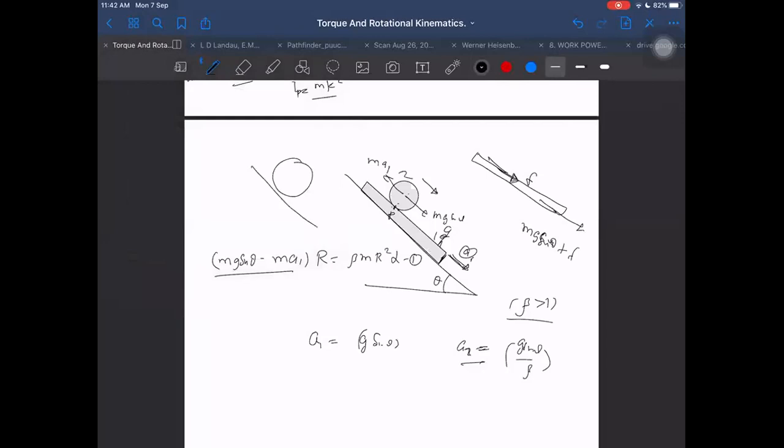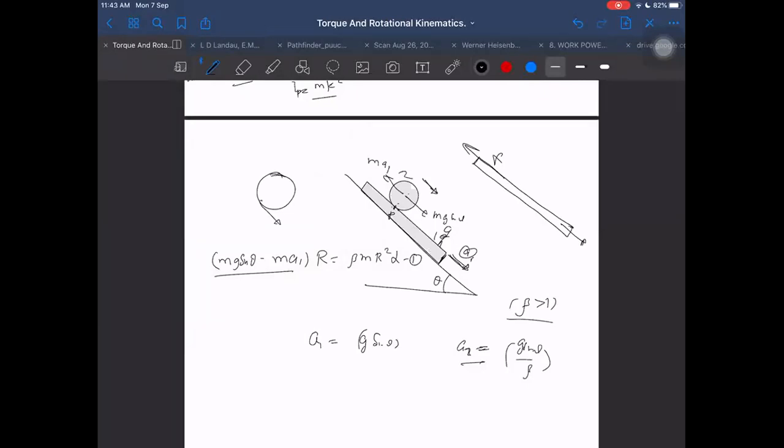Yes, sir. Tendency to go. On this mg sin theta, and the upper one was having tendency to move faster or slower? For the upper one, down, sir. For the upper one, it is down. Or it doesn't make a difference also. It will not make a difference. We will get the answer in any way. If I take this up and this down, then on the upper one I will have to take down. Then also we will be getting the answer. And if F comes out to be wrong, then it will come out to be negative, but we will get the answer anyway.